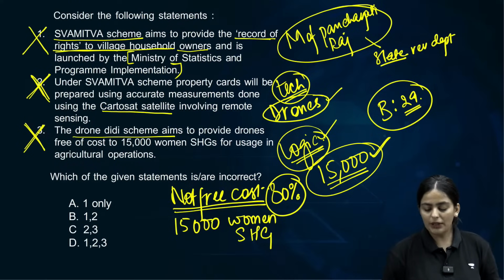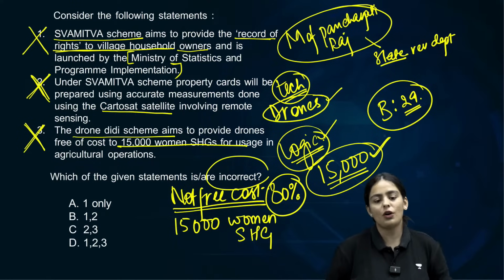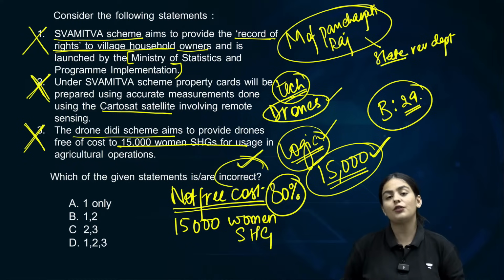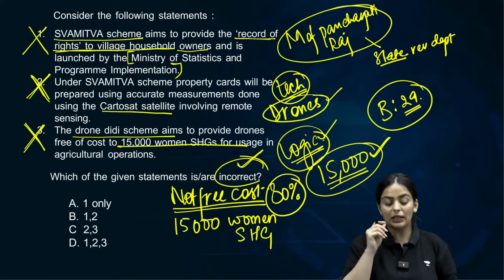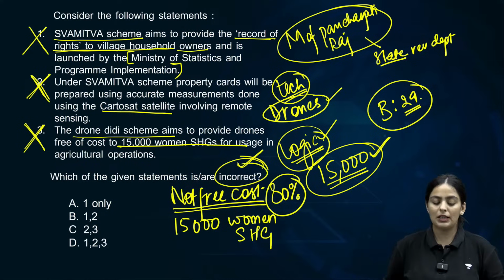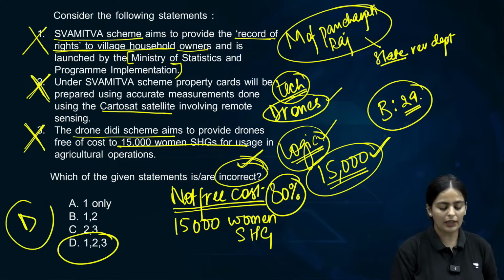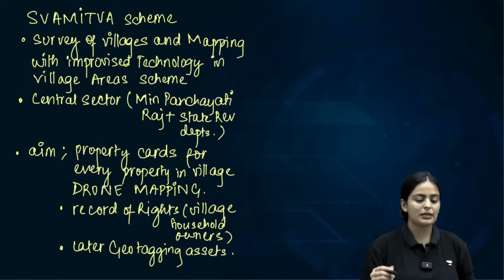All right. So how many of the given statements is or are incorrect? Please make sure that you always read the keyword provided. Otherwise, even if a question that you know, you will not be able to answer that if the keyword is not given due attention. So which of the given statements is or are incorrect? All of the given statements are incorrect. Clear about this? Let's just quickly discuss this.